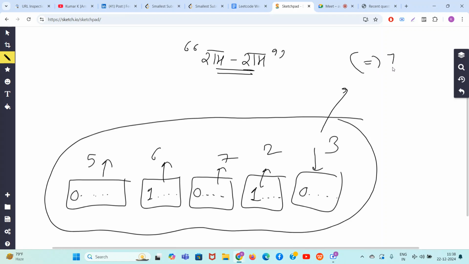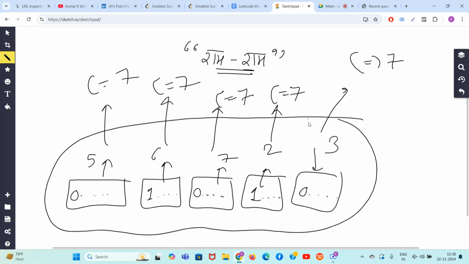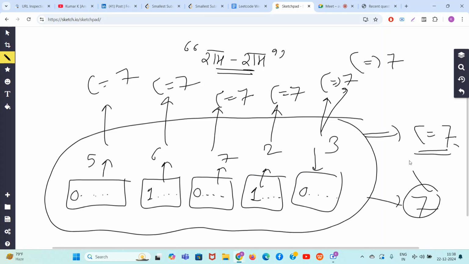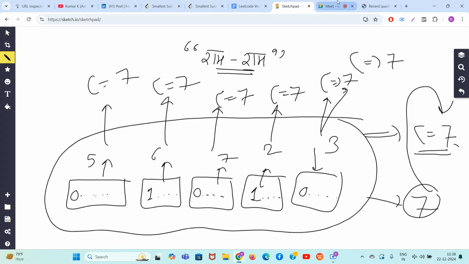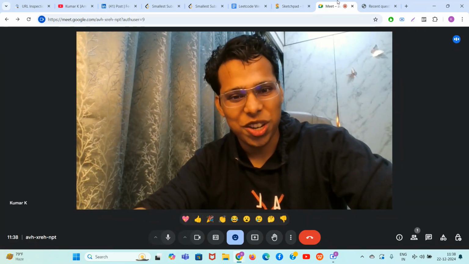All of them are less than equal to 7. Because all the block sizes are less than equal to 7, it means that the less than equal to 7 answer is possible. And it is true. What is the answer for this case? The answer for this case is 7 only, and 7 is less than equal to 7. So I hope you got the second brilliant observation as well.